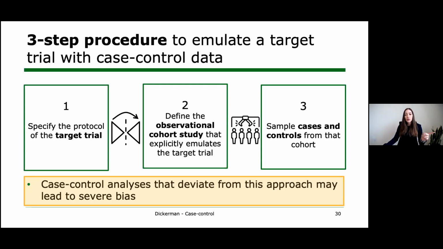And so I'd like to walk you through this, but I want to preface this by saying that for everything that comes next, I don't want to focus on this one particular study because these deviations that I'm going to describe can be found in many studies. I think this is a widespread problem in the case control literature. And so my goal is to just focus on these bigger picture concepts that will be widely applicable.